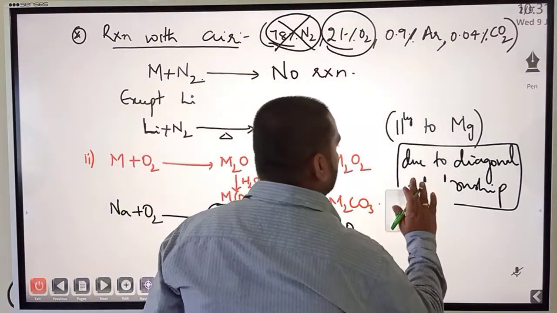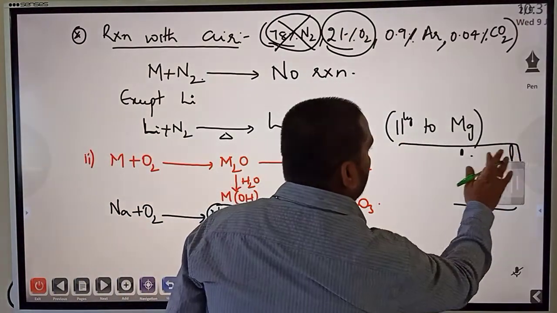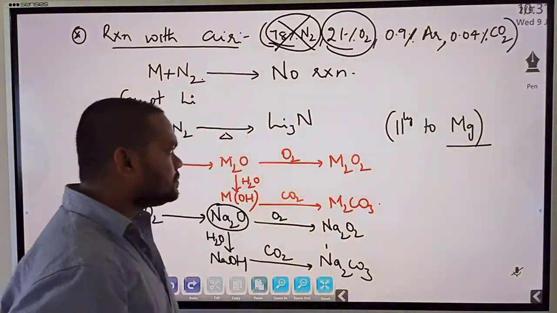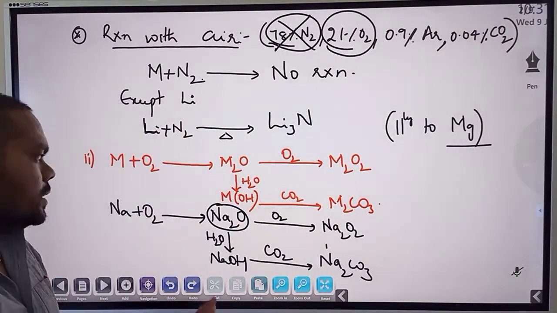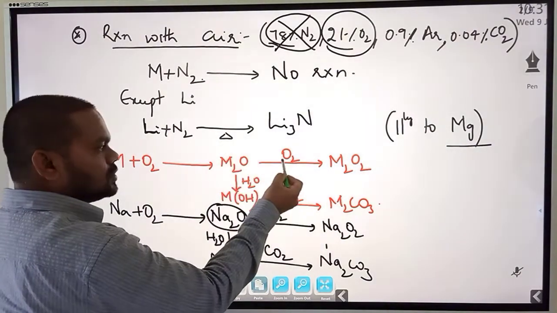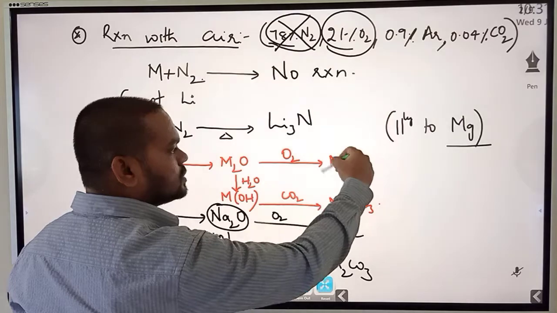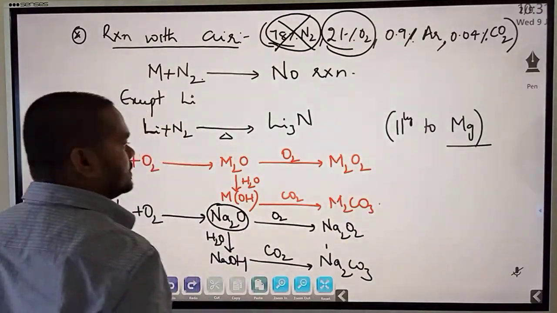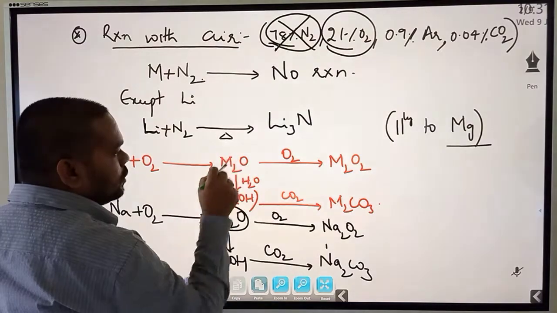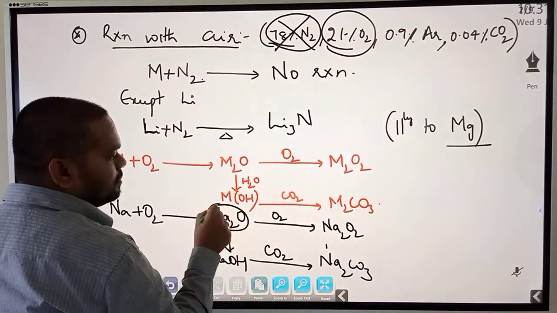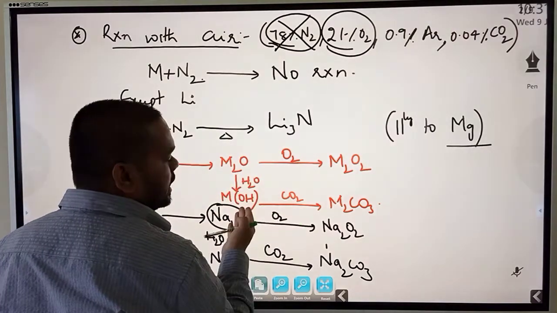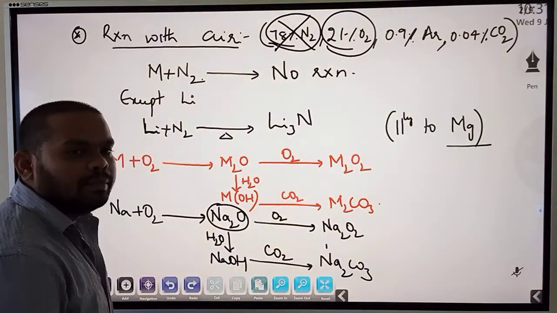I hope things are clear. Metal plus oxygen gives metal oxide. In the presence of more oxygen, it further gives metal peroxide, and further superoxide. Now I am not interested in further things. I am interested in this: metal oxide on treating with water will form metal hydroxide, and on treating with carbon dioxide, the metal hydroxide will turn into metal carbonate.